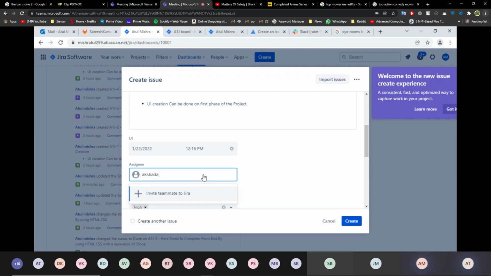Akshada dot. See this sentence, it is coming: invite teammate to Jira. It is not showing in my project. Just create one new project and try it again. Maybe you made some mistake by assigning to yourself only. In that case only it is showing like that. Okay, I think so. I'll check it. Yeah, just try again with some new project.